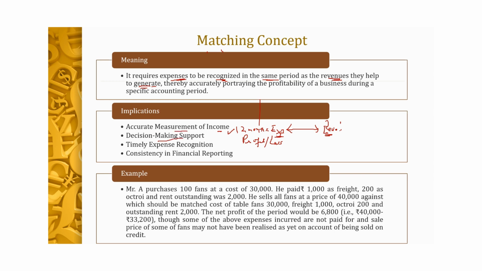Similarly, it helps us in decision making, like we want to take various kinds of decisions, like resource allocation. We have to take the decision regarding pricing strategy. We want to know whether we are working efficiently or not. So it helps us in taking various kinds of decisions also.